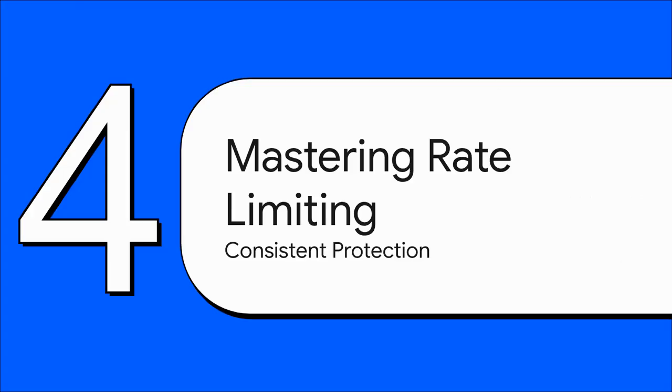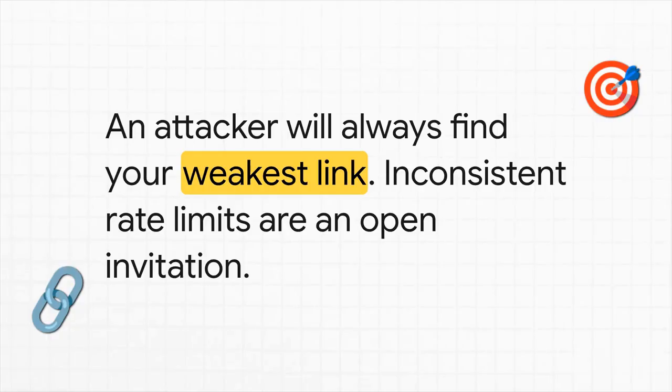Now let's talk about the big one. Rate limiting. This is an area where even the slightest inconsistency can have absolutely catastrophic consequences. If you get this wrong, you are leaving the front door wide open for some very determined attackers. Seriously, just think like an attacker for a second. They are always probing for your weakest link. If they find out that the rate limit is just a tiny bit higher on one of your cloud providers, guess where they're going to focus their entire attack?